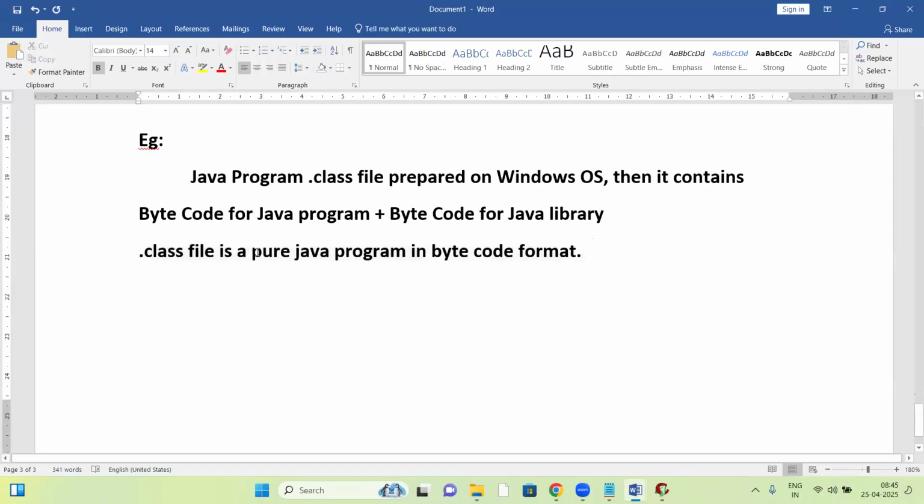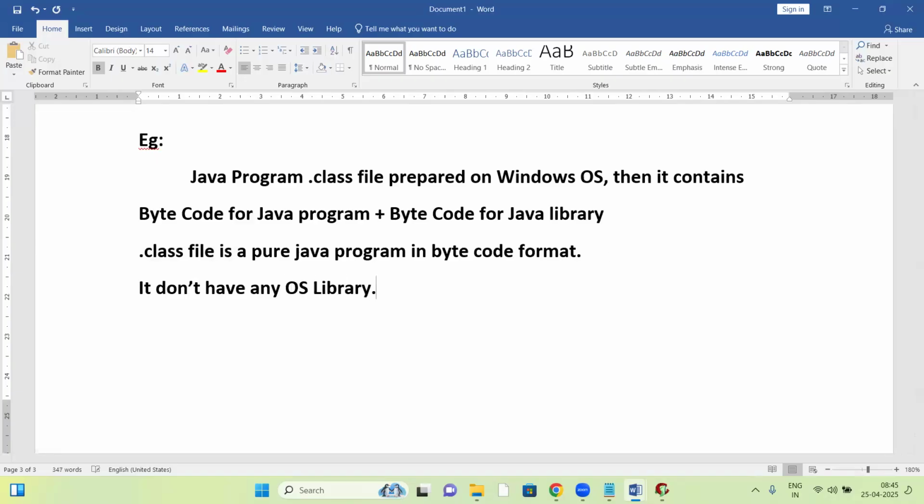So what is the dot class file? It is a pure Java program in bytecode format. It doesn't have any OS library. It is free from the OS library.